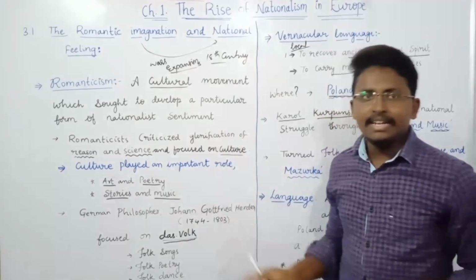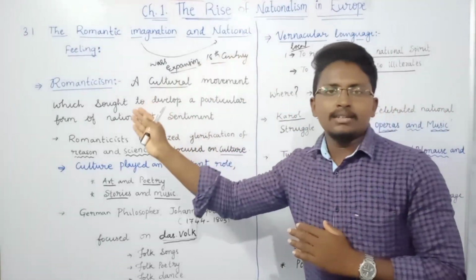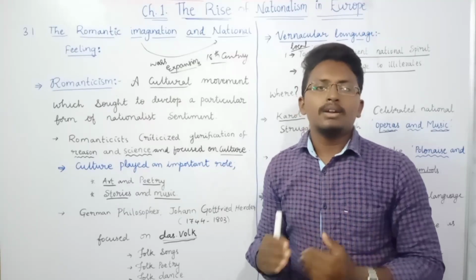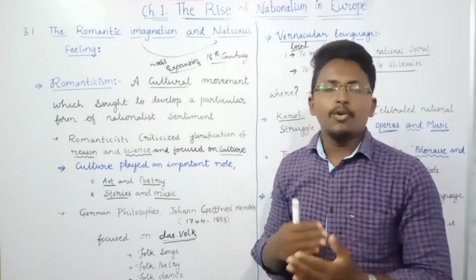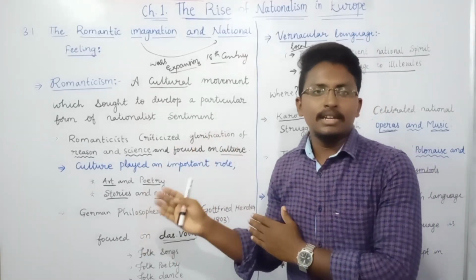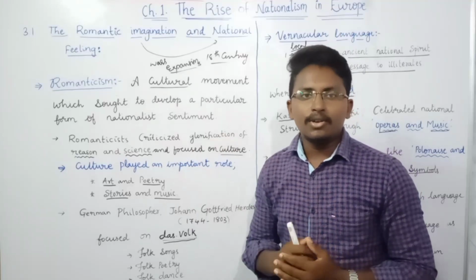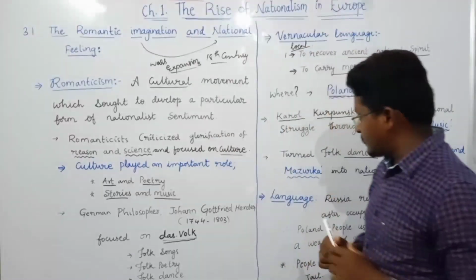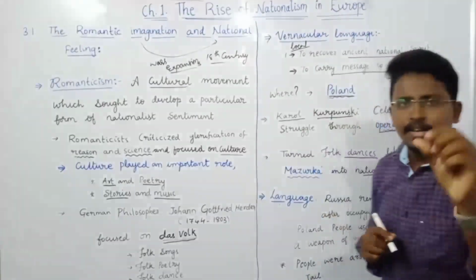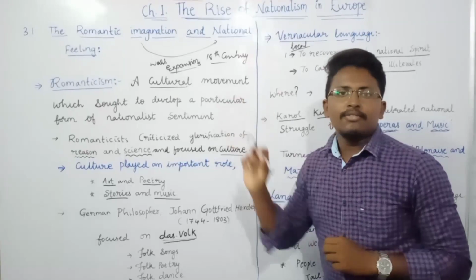So the main intention of this entire romanticism, or romantic imagination, is only one thing: to use culture, art, poetry, folk dance, everything to create the feeling of nationalism instead of going for wars or instead of going for territorial expansion. In the same process, even language played a very important role in creating the feeling of nationalism.